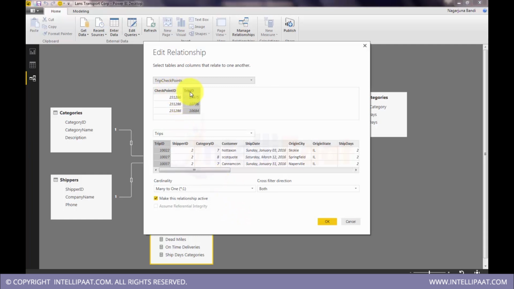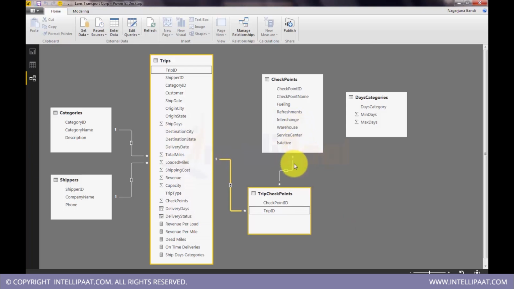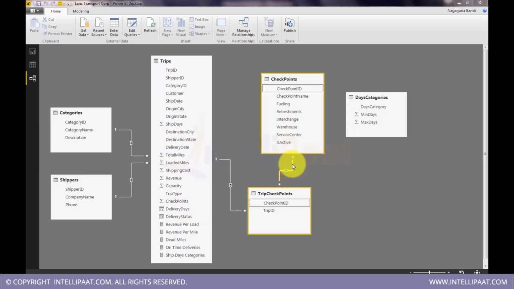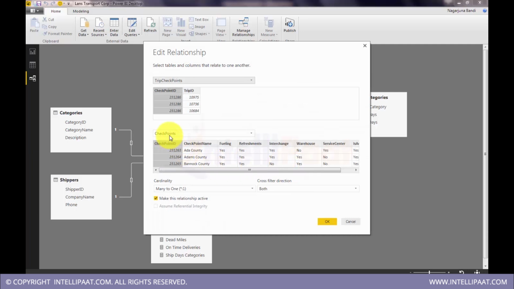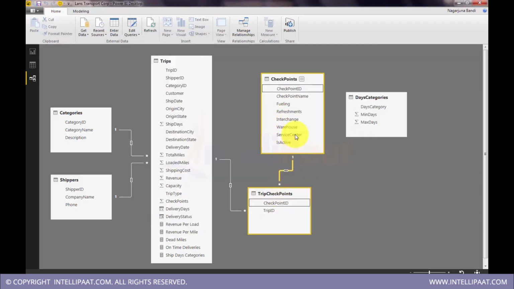You see here checkpoint trip ID is mapped to trip ID in trips, and checkpoint ID in the checkpoint table is mapped to checkpoint ID in trips. You see this is many to one, and this here is many to many.